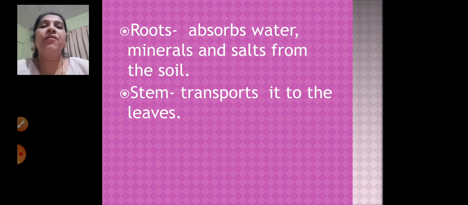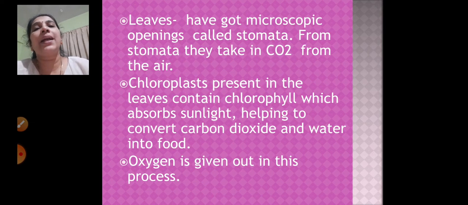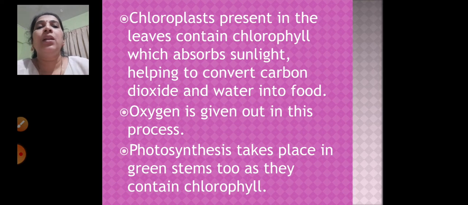Right, now let's move to the next part. Roots. What is the function of the root? Roots absorb water, minerals and salts from the soil, and the function of the stem is to transport all these things to the leaves. Leaves have microscopic openings called stomata, and through the stomata they take in carbon dioxide from the air. Chloroplasts present in the leaves contain chlorophyll, which absorbs sunlight and helps to convert the carbon dioxide and water into food. And what happens in this process? Oxygen is given out.